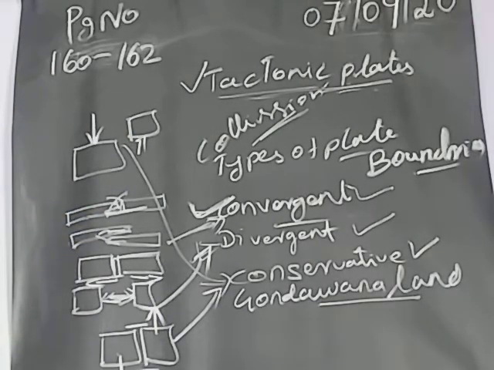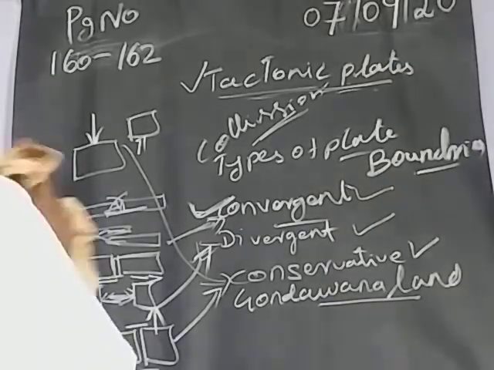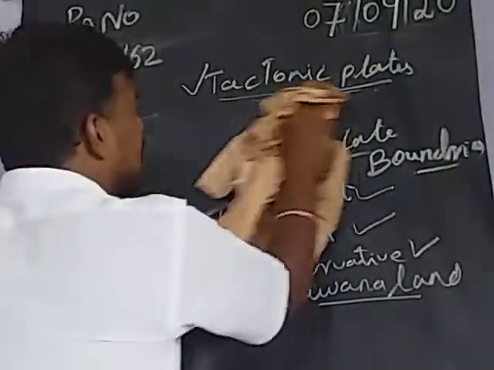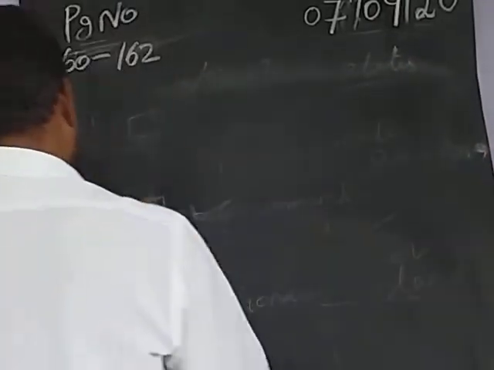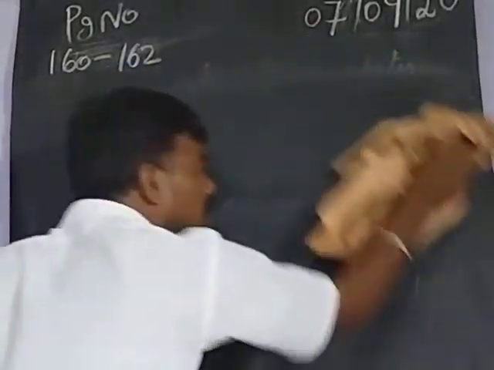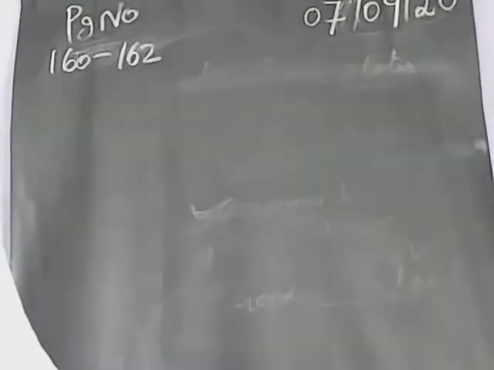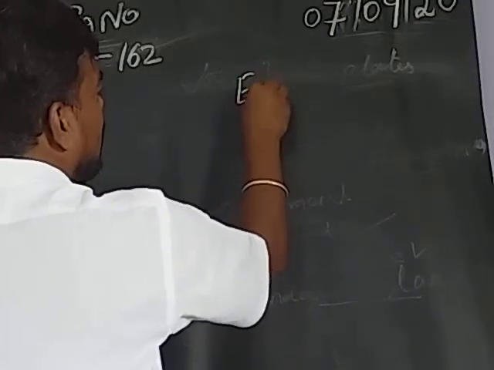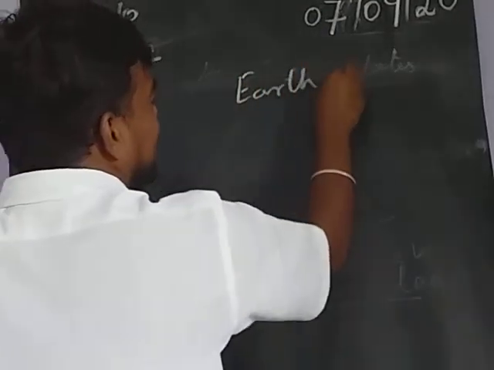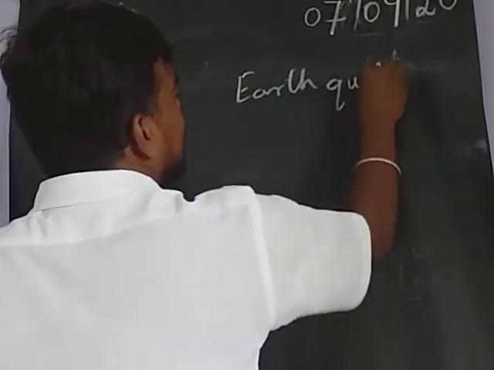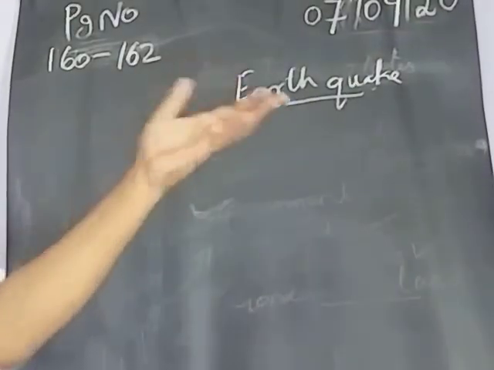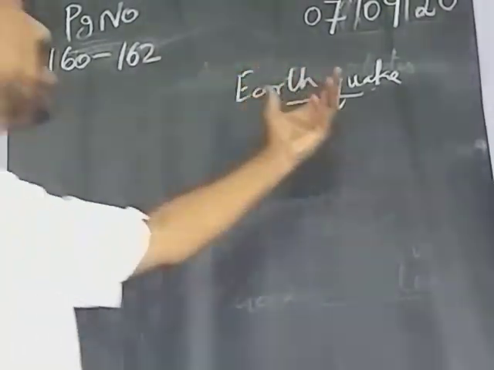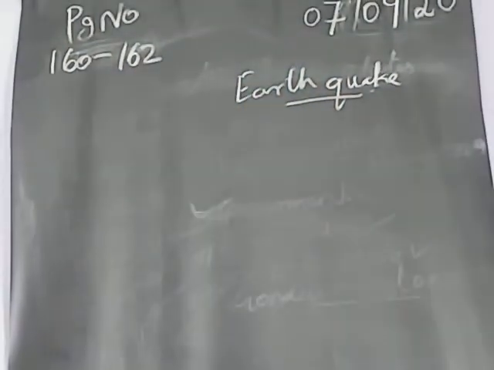Another one will happen. What are the other changes? Earthquake. Earthquake happens because of the movement of the tectonic plates only, no doubt in that. Because of the movement of the tectonic plates or sudden changes inside the earth, we are getting the earthquake. Sudden changes happen inside the earth, and because of that we get an earthquake.